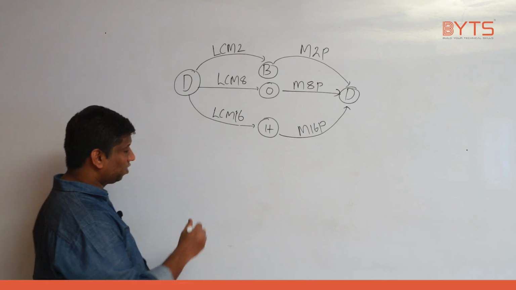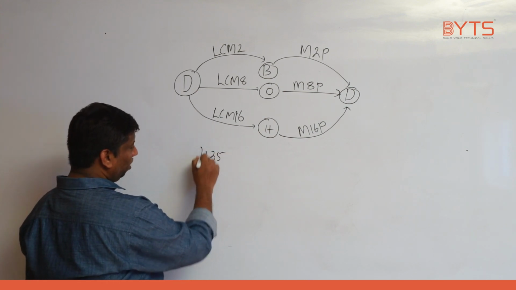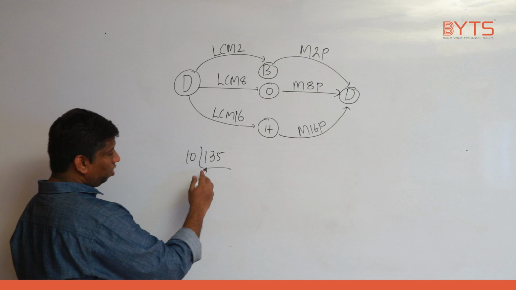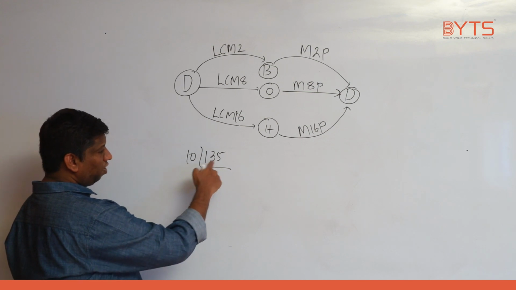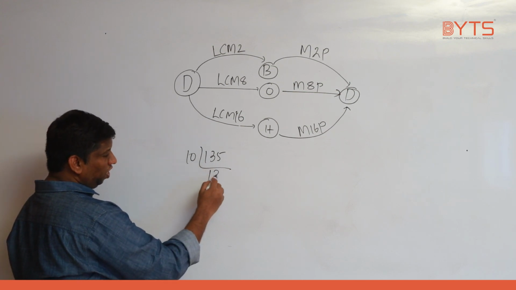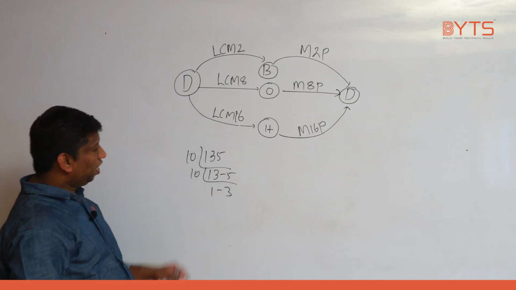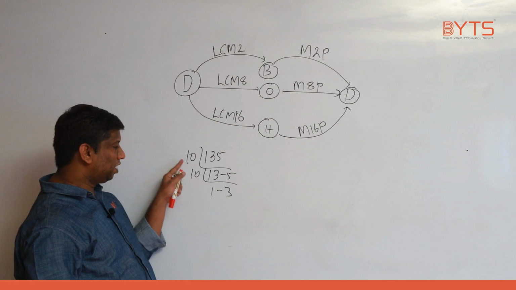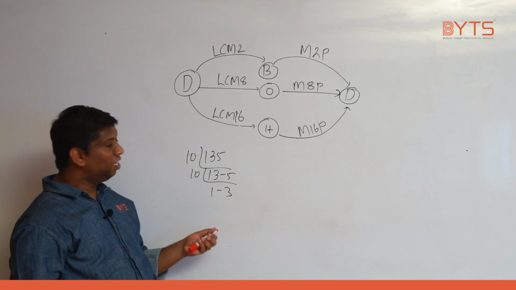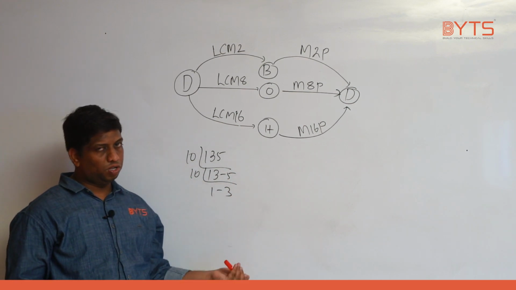See here, let us take one example. 135 divided by 10. What will I get? 10 into 1 is 10, and the remainder is 5. Any number if you try to divide with 10, you will get the same number. Same thing, if you try to multiply with 10 powers also, you will get the same number.